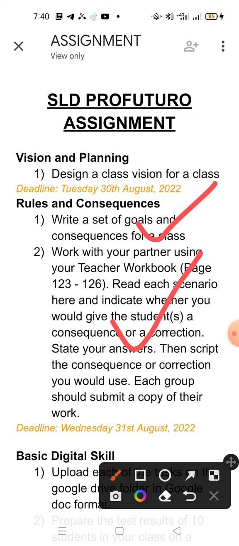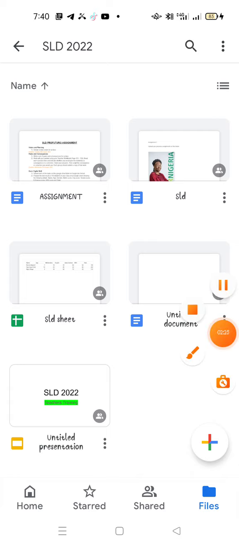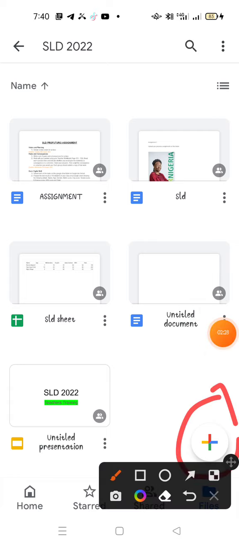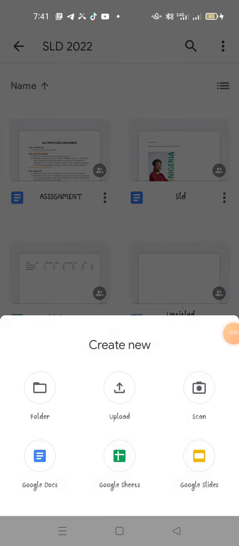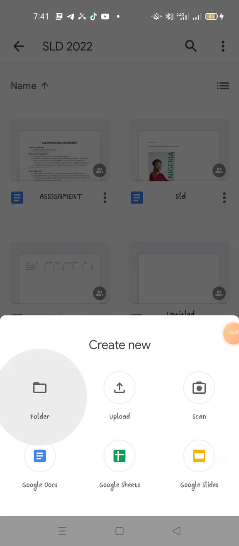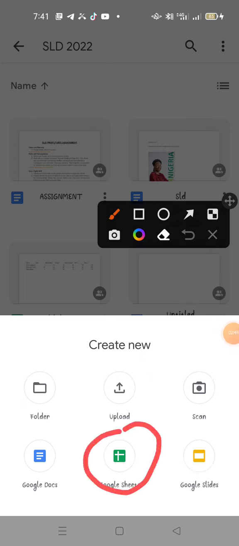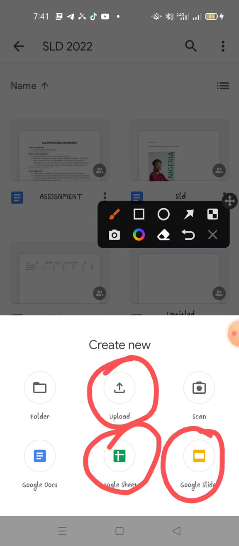So what he wants us to do now is to do it again in this and keep it inside this folder. So what you will be doing is just come around to this plus sign, tap it, and click on Google Doc, because the document is for when you want to type. If you want to perform something that looks like an Excel sheet, that's when we make use of this. Or if you want to do something that has to do with PowerPoint, if you want to add video and pictures to what you are doing, that's where you pick on.